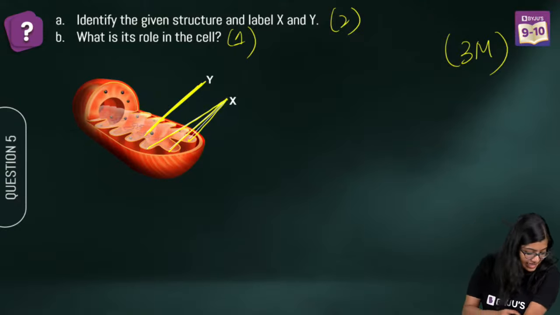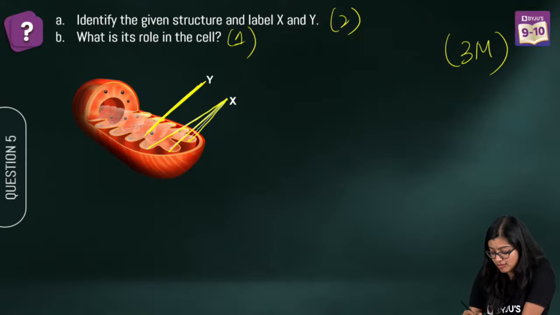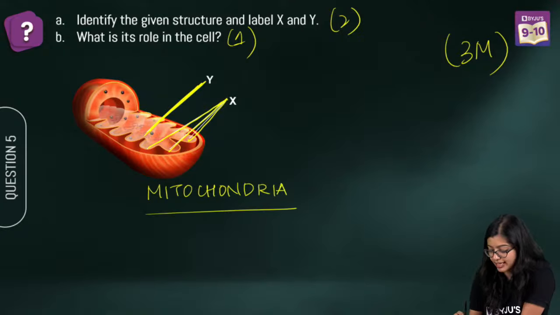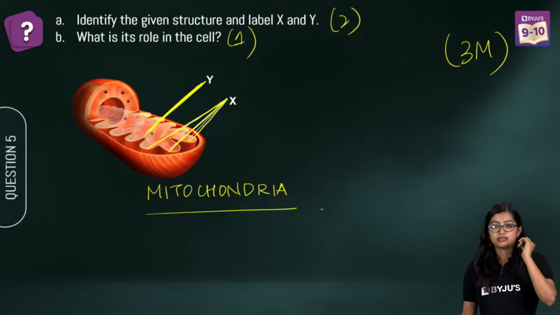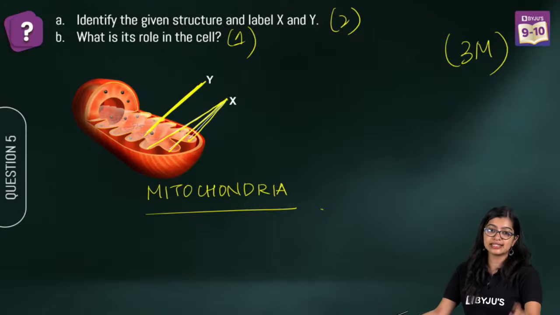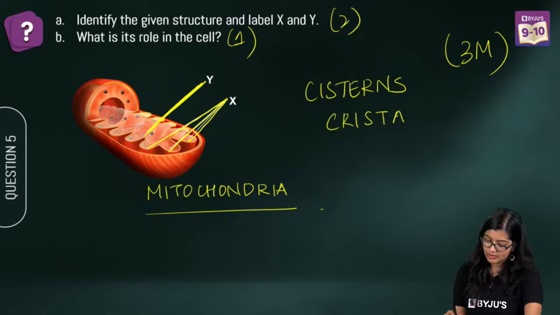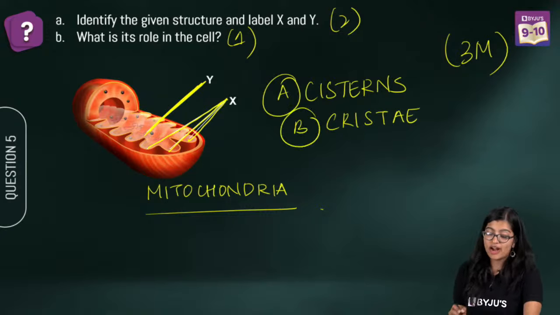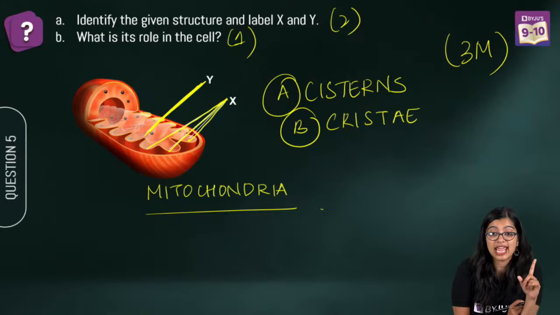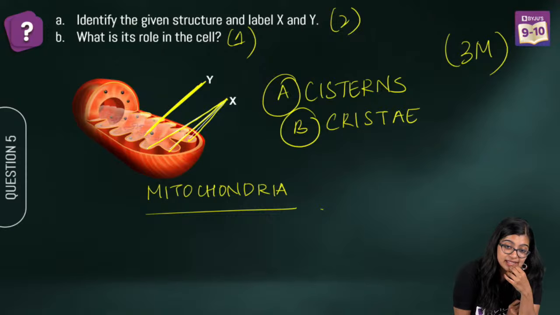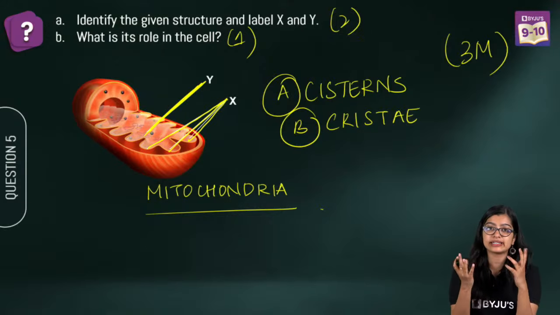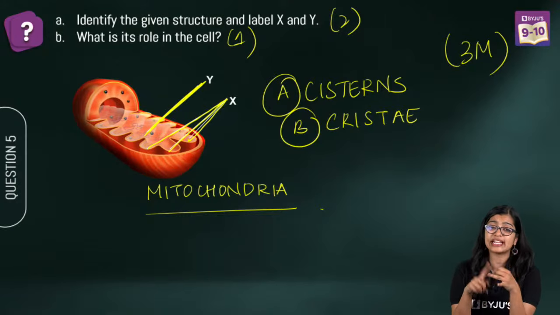Ma'am is not ignoring anybody. Everyone has identified the organelle correctly. This is mitochondria. Cistern is not present. What is present in mitochondria? What I've written as A or what I've written as B? Vacuoles are storage sacs, right? Wherein proteins, amino acids, all of that is stored inside for usage.